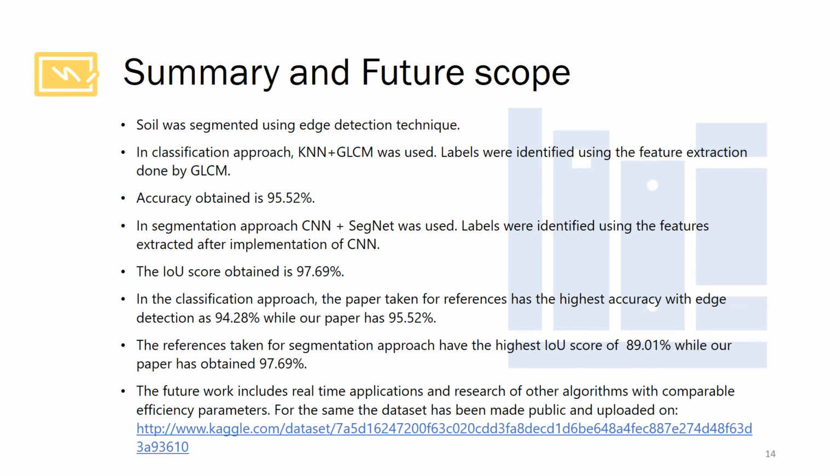In segmentation approach, CNN plus SegNet was used. Labels were identified using the features extracted after implementation of CNN. The IOU score of that model was 97.69%. In classification approach, the paper taken for reference has the highest accuracy with edge detection as 94.28%, while our paper has 95.52%. The references taken for segmentation approach has the highest IOU score of 89.01%, while our paper has obtained 97.69%.